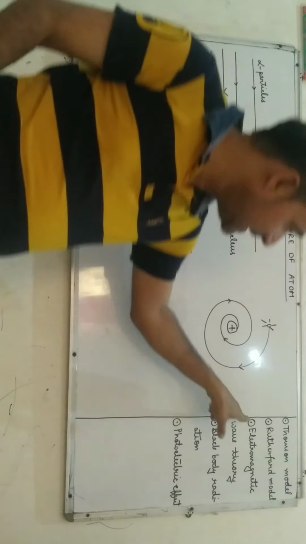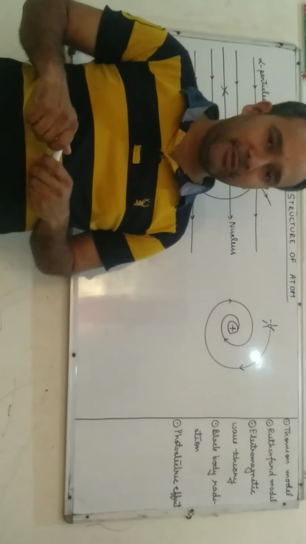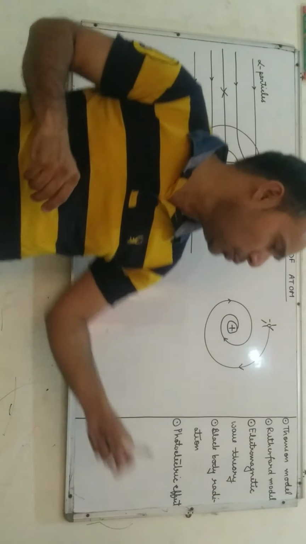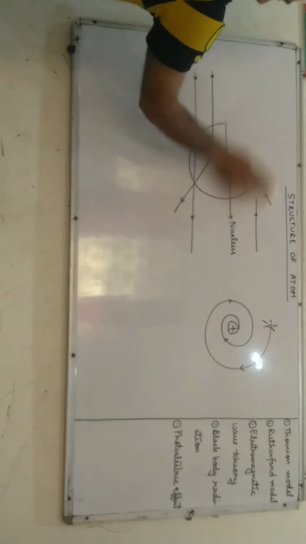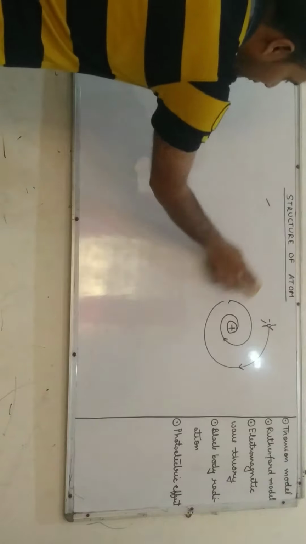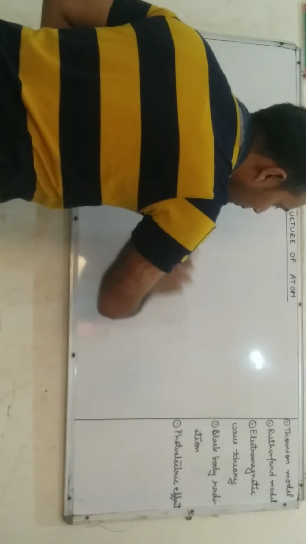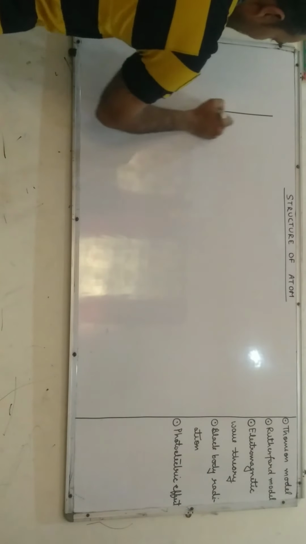Now the third one is the electromagnetic wave theory. According to electromagnetic wave theory, the electromagnetic radiation consists of two components. First is electric field component and the second one is magnetic field component. Both field components are perpendicular to each other and also perpendicular to the direction of propagation.